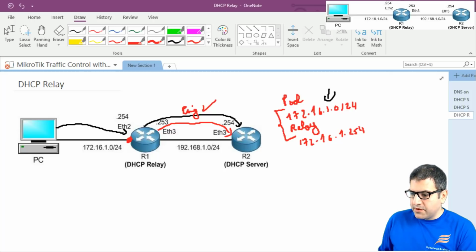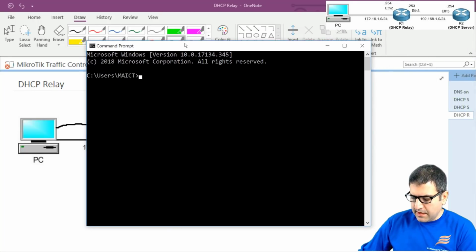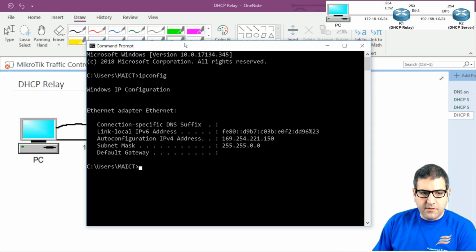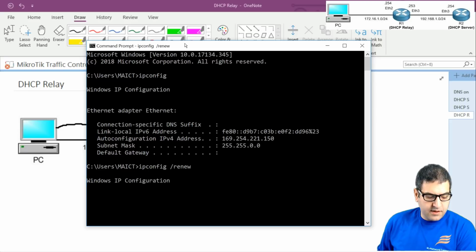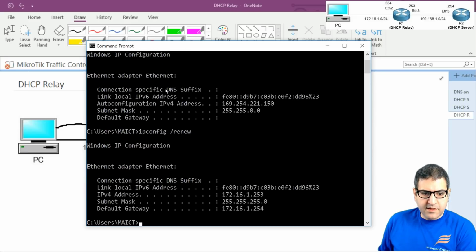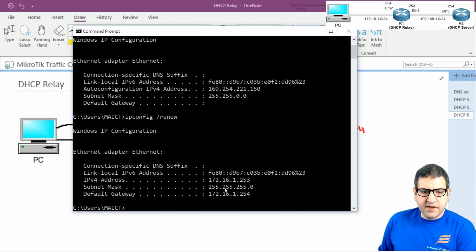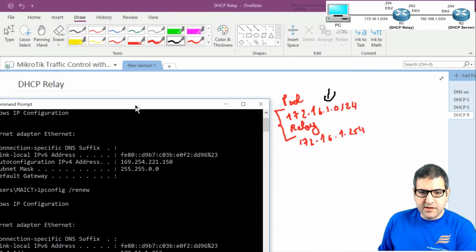So let's do that. I will go to my computer now, which is already connected. I will open the command prompt here, and I will say ipconfig, and we don't have an IP address, so let's now do ipconfig/renew, and we'll see if we get an IP address. And indeed, you can see that when I said ipconfig/renew, he received an IP from the range, 172.16.1.253, and that's from the pool. Look here, the pool that I already wrote here.